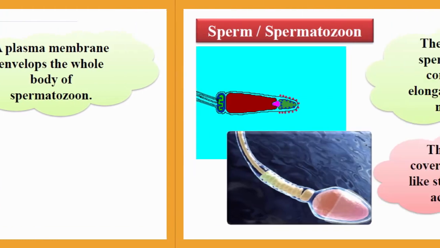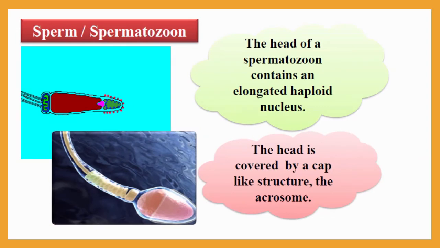Now let me discuss the structure of a sperm cell, also called a spermatozoon. This is the head portion, this is the middle piece and the tail portion. The head of a spermatozoa contains an elongated haploid nucleus.